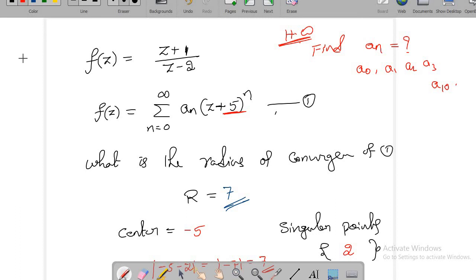You can always take help of the expansions 1 by 1 minus z and as well as 1 by 1 plus z. You can make use of these expansions and do some modifications here, and you get this form, summation a n into z plus 5 whole power n. So take it as homework and try this. Anyway, I'll explain this problem tomorrow, but please try it before that.